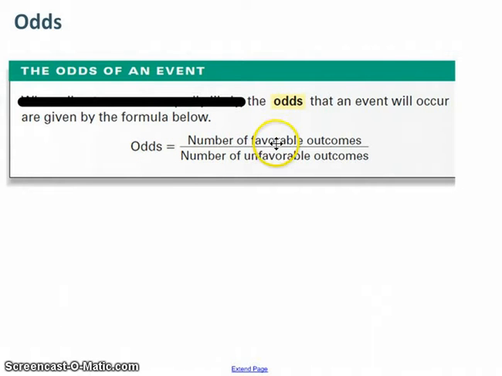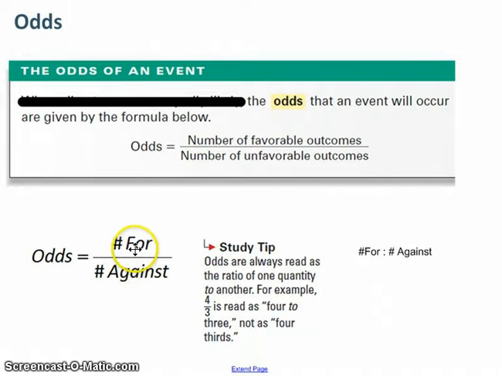Odds equals number favorable over number unfavorable. Or even more simply, odds equals the number that are for you over the number that are against you. Now the textbook mentions how to read this. It says 4 over 3 is literally written as 4 to 3. It's not written as 4/3, and not read as 4/3.